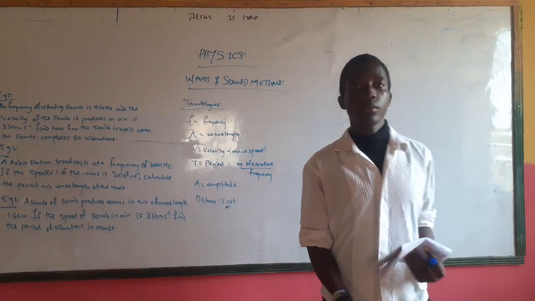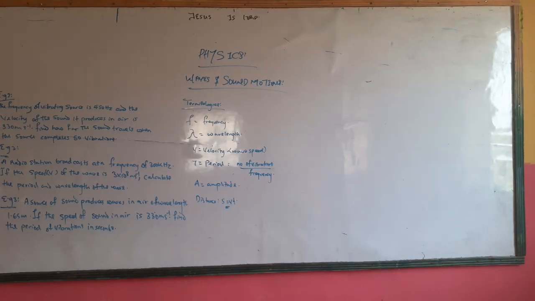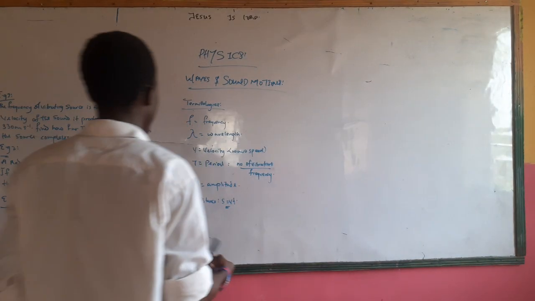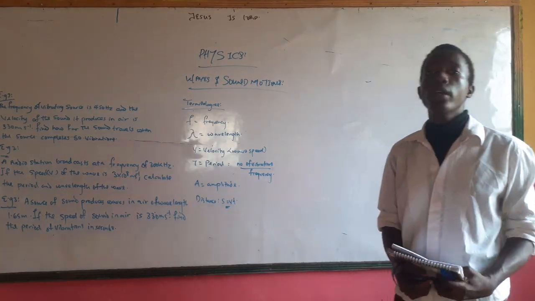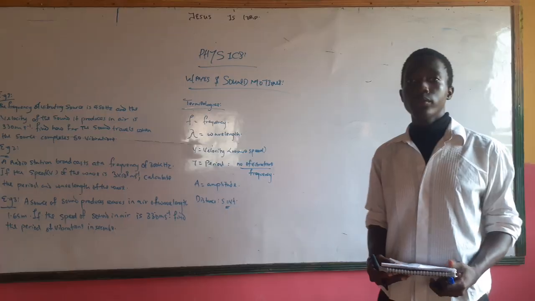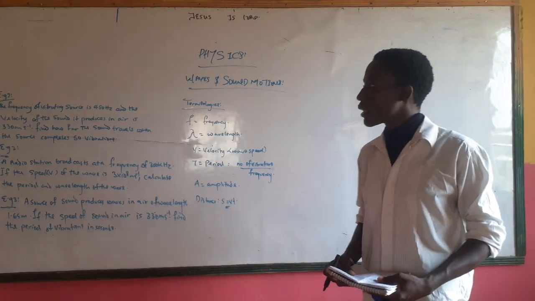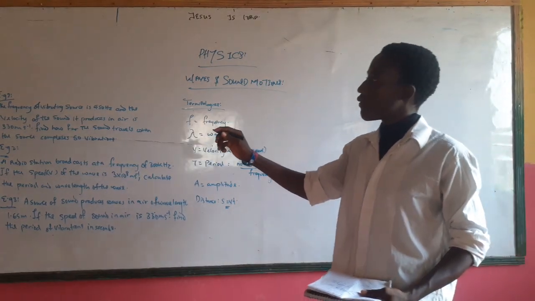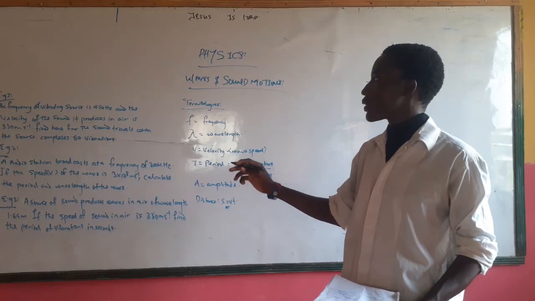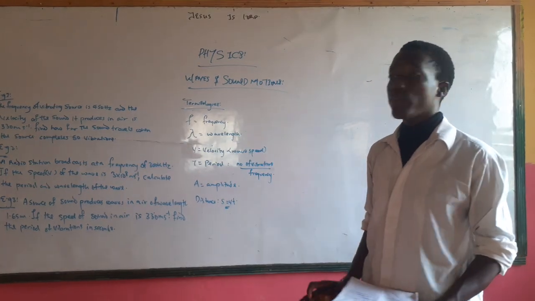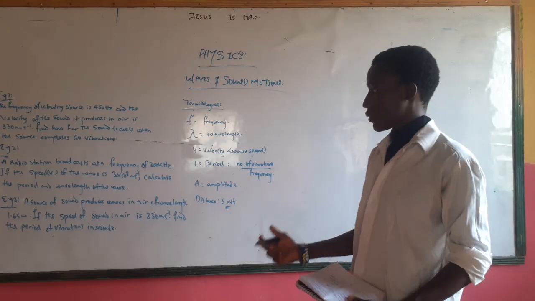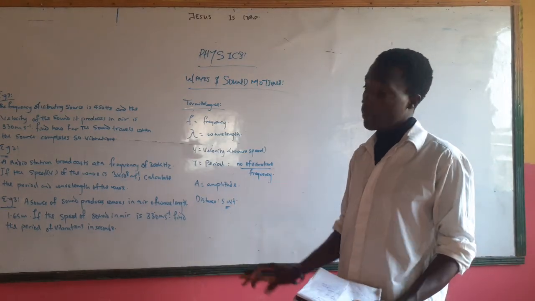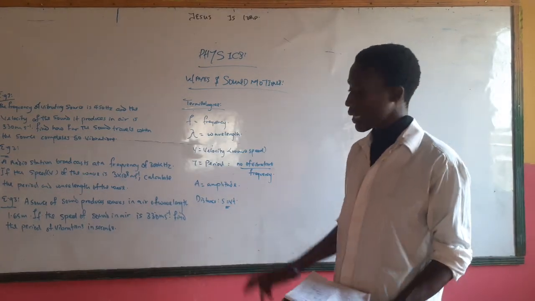Spare me a few minutes, I'm coming. Okay, I'm right back. Since you already know these terms, you can check them in a physics textbook or any physics material you have. Let's solve this kind of question. Frequency is always given in hertz, wavelength in meters, velocity in meters per second, time in seconds. Most times amplitude is given in meters also, and distance always in meters.